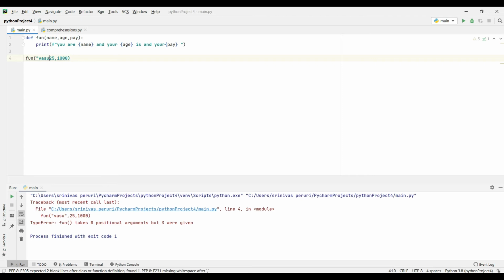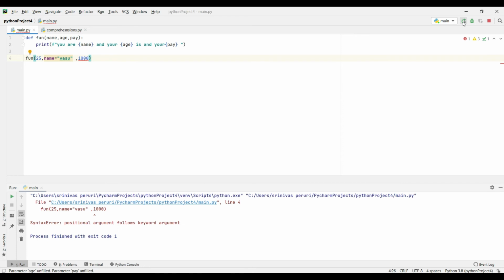But what if I give the arguments in a different way, using key and value? Will it work? We'll see.